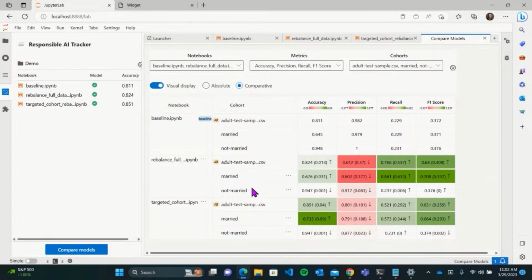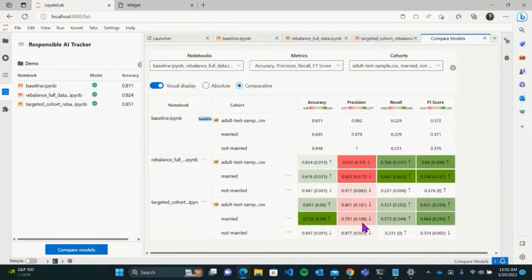Over the full data, we see a 4% improvement in the accuracy. That's pretty nice, better than before. For the married cohort, a 9% improvement in the accuracy. Again, that's even better than before. That's great. But as expected, the not married cohort has not been affected. More importantly, what I think is the most positive outcome is that the precision was not as hurt.